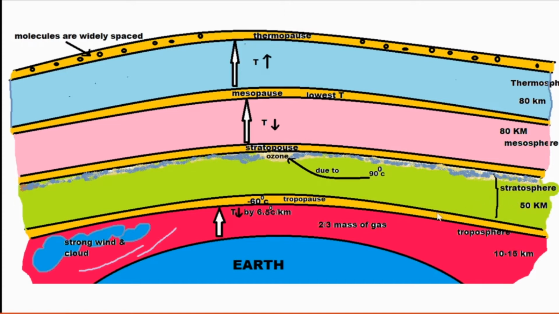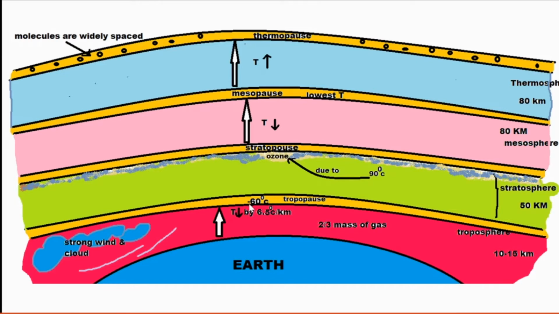Before that, one important thing: there is another small layer partitioning the troposphere from the stratosphere. That layer we name the tropopause. How did it get that name? Pause is added along with the name of the just completed layer, tropopause. One more point regarding the troposphere: it is characterized by strong winds and clouds. Clouds and everything are found in this troposphere. So after this, the tropopause is there.